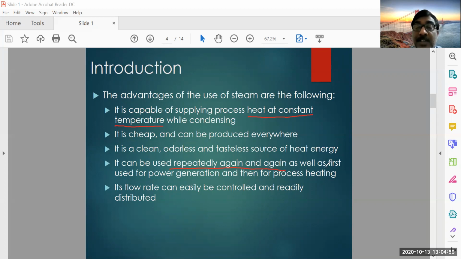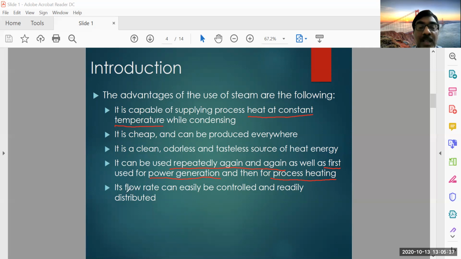Or otherwise, first it can be used for producing power. Later, when the remaining quantity of heat is less, it can be used for process heating, because power generation needs a high energy requirement. So when the steam is of very high temperature and high energy content, it will be used for power generation. And the steam which is coming out after power generation can be used for process heating. So this is the important aspect of steam.